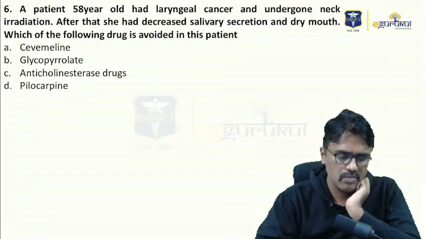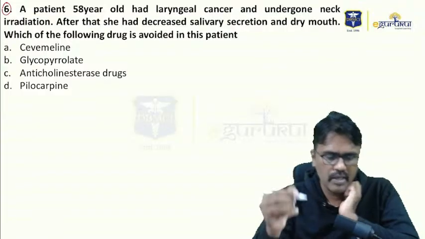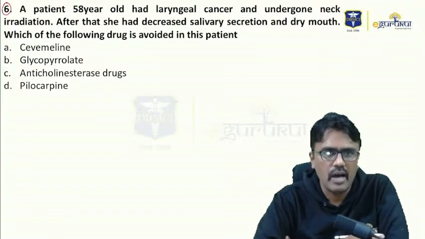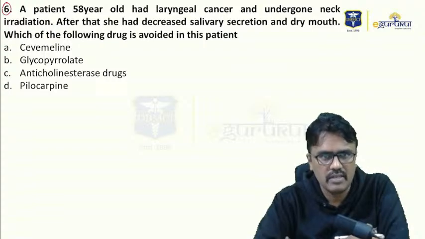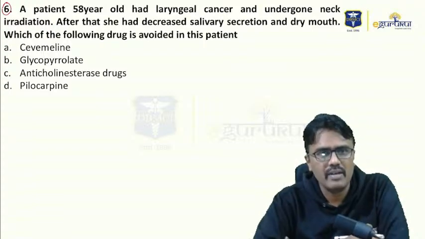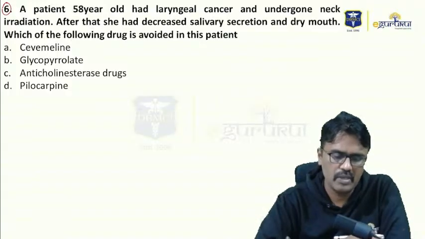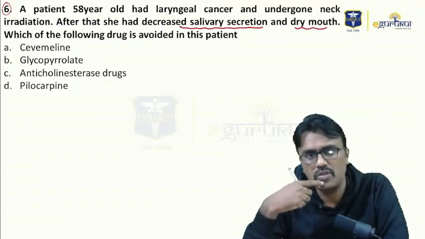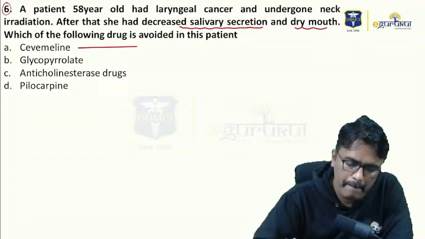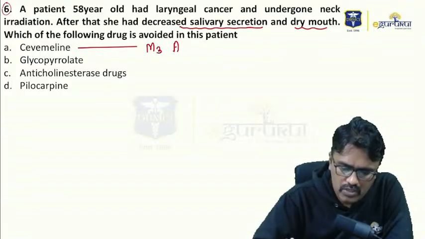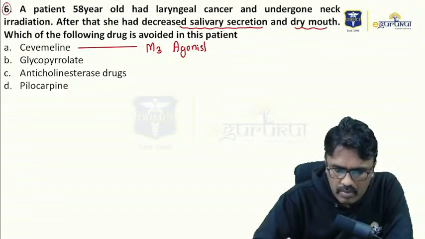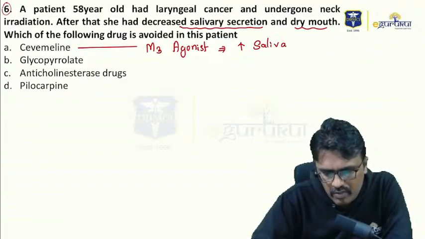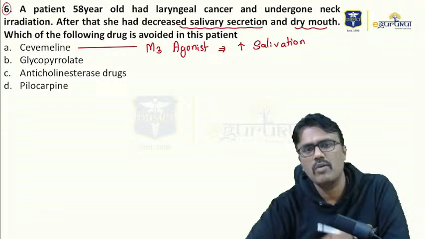Moving on to the next question, question number 6. A 58-year-old patient had laryngeal cancer and underwent neck irradiation. After that, she had decreased salivary secretion and dry mouth. Which of the following drugs is avoided in this patient? The patient already has decreased salivary secretion and dryness of mouth, so which should you not use? What about cevimeline? Cevimeline is an M3 agonist. A muscarinic agonist will increase salivation, so we can use it in this patient because she has dry mouth.